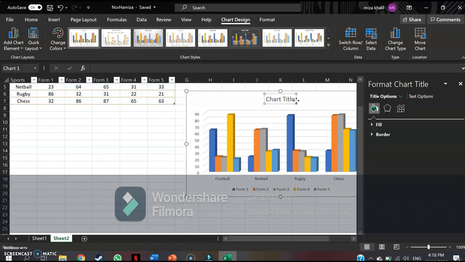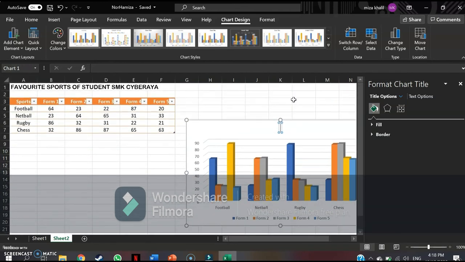I'm only gonna put the title, because I don't know why it doesn't have the title, or maybe I didn't drag it too. So the title of the table is Favorite Sports of Student SMK Cyberia. So I'm gonna make favorite. This is the title of the chart, and that is the chart.